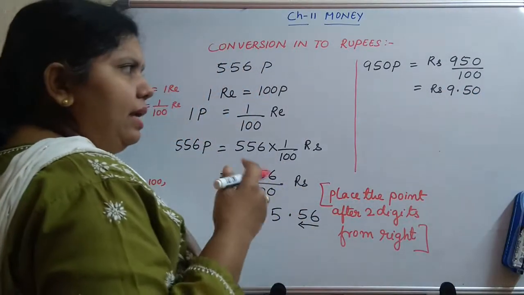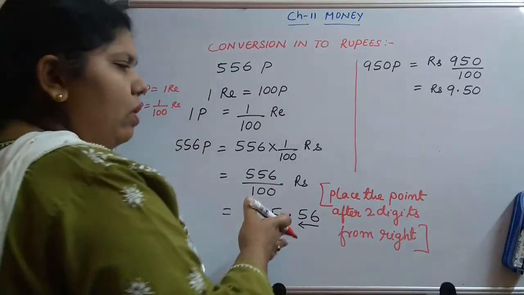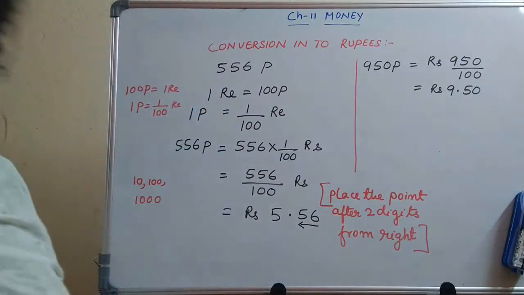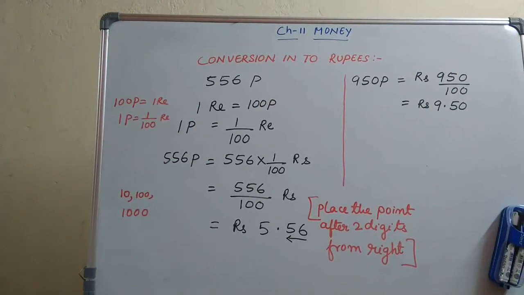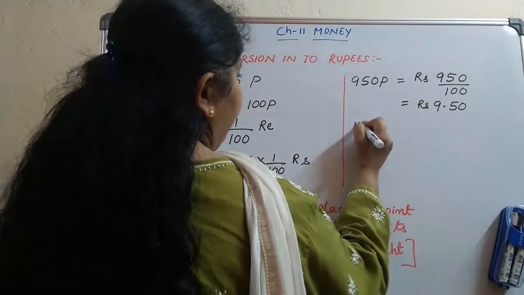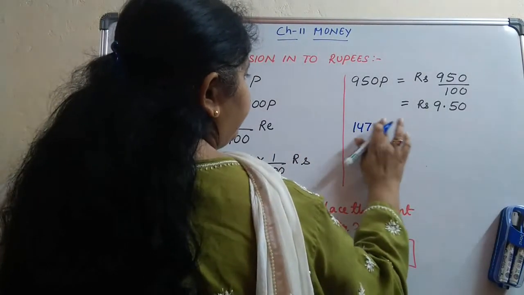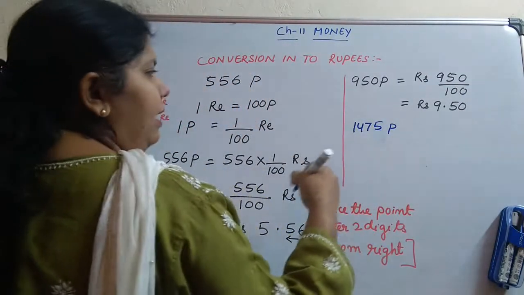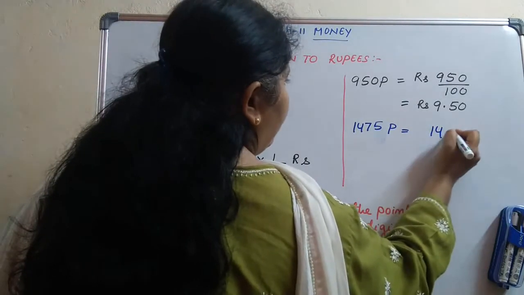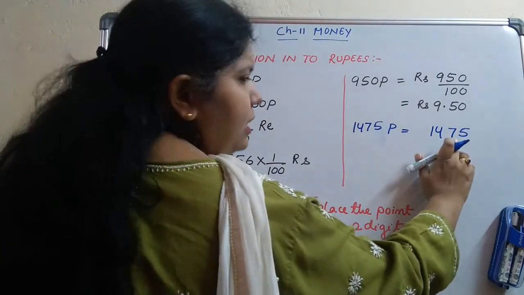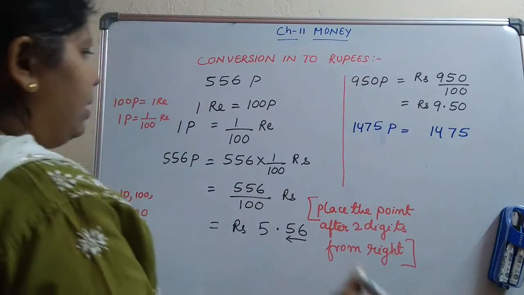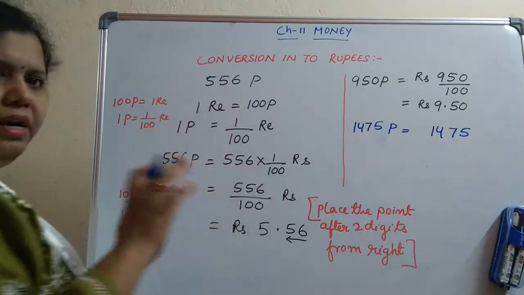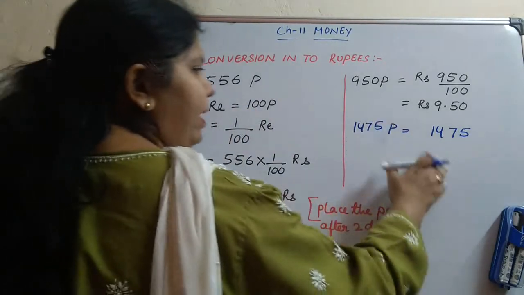Now instead of doing all this, you can also convert directly. Suppose I have one example, 1475 paise. I can directly convert it and write it as 1475. Just count 2 digits from the right hand side, because it always has to be divided by 100 only, because 1 rupee equals 100 paisa. This 100 is fixed. So every time we have to divide by 100 only.